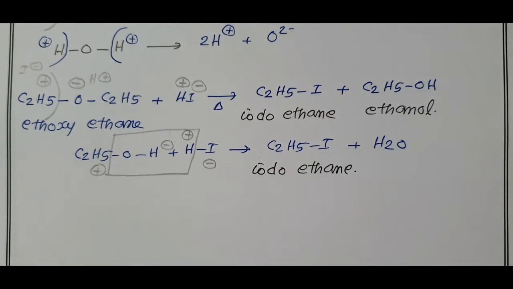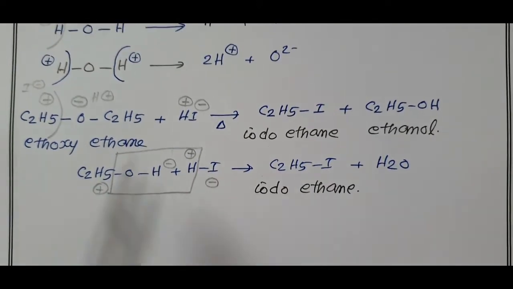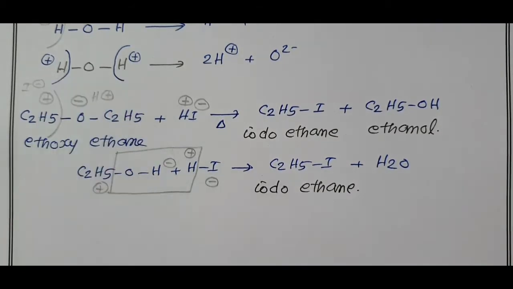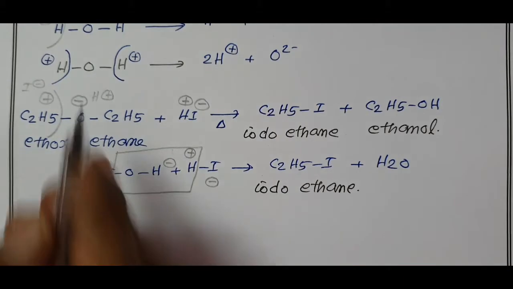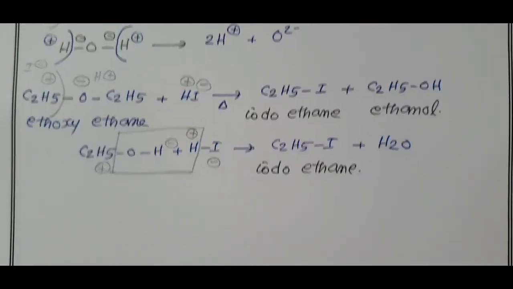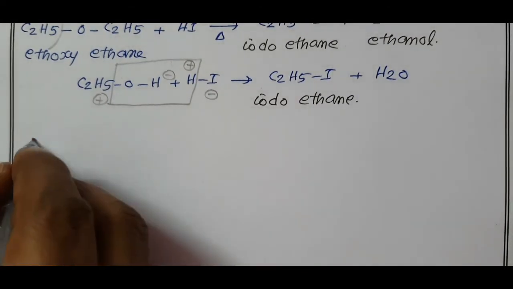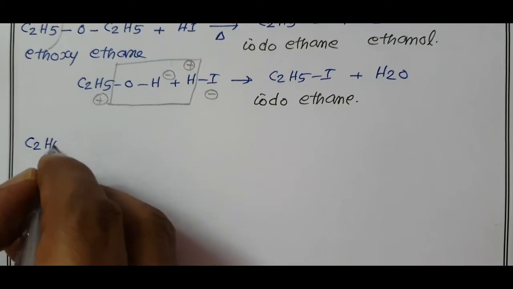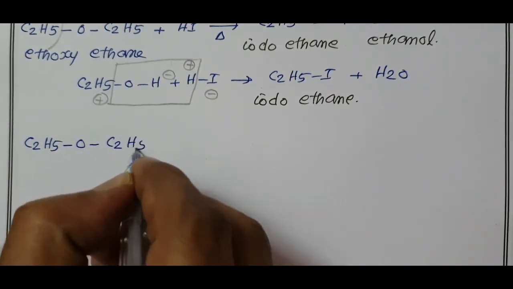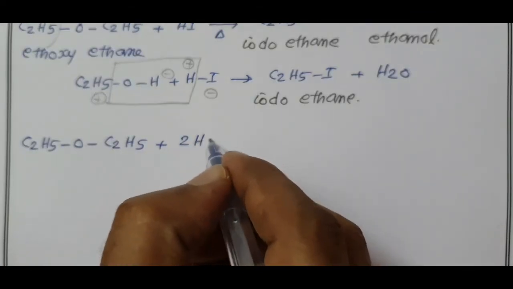And if two molecules of HI are taken, diethyl ether undergoes ionization in the second type of water molecule ionization, H plus O2 minus. Like this, diethyl ether, ethoxyethane C2H5OC2H5, is treated with 2 molecules of HI.